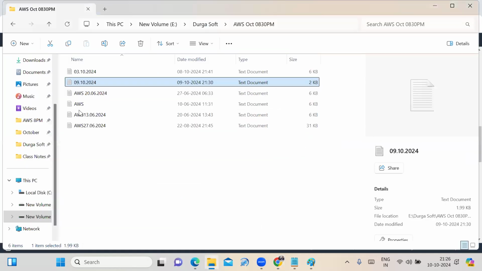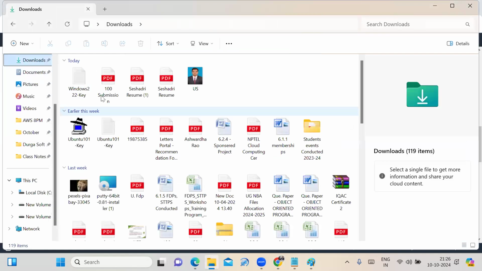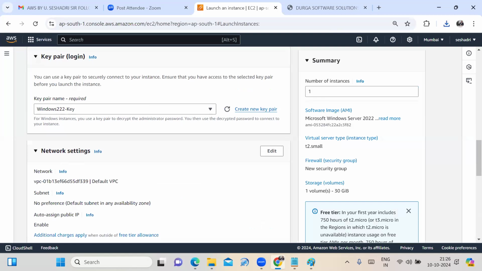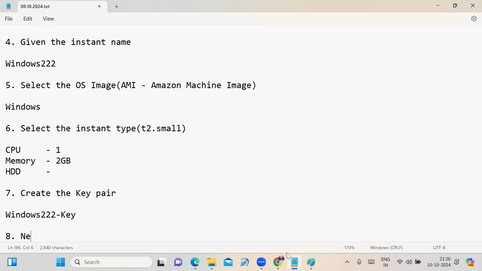See, is it there or not? In my downloads, the Windows 222 key PEM file is there. Fine. Next step is network settings.